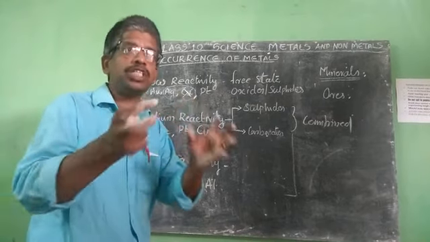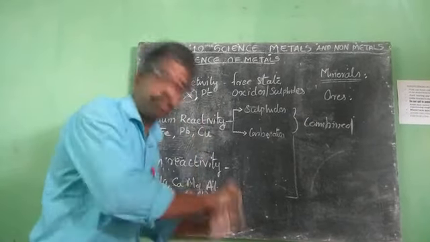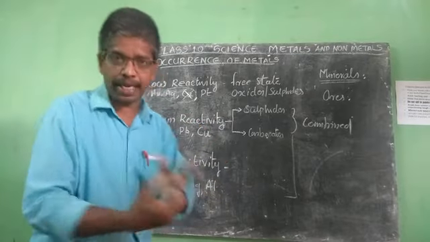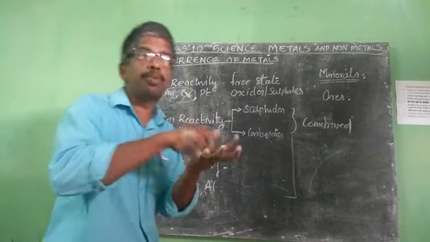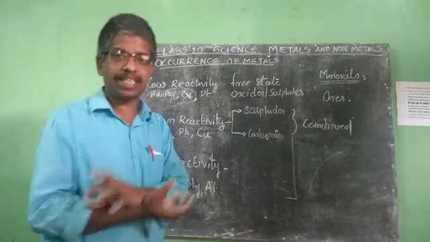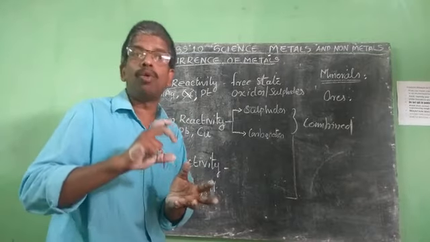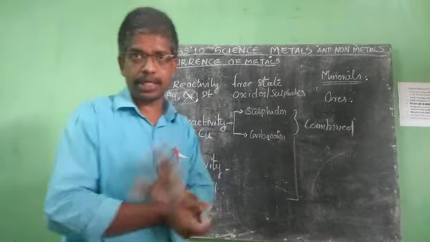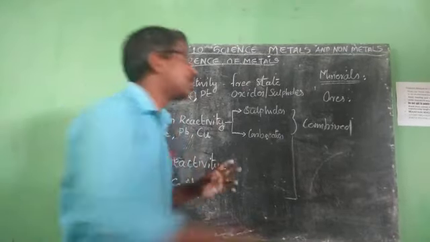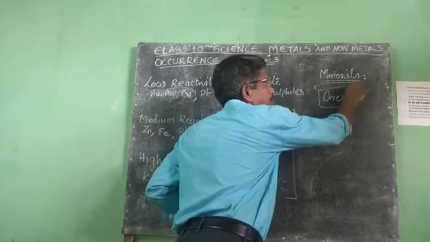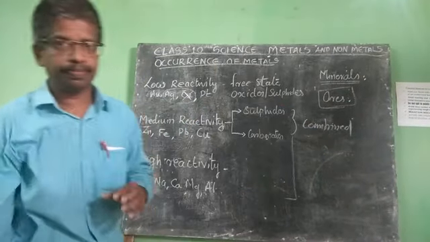So the minerals which are suitable for separating metals, from which metal can be profitably extracted, or which contain a higher percentage of metals, are known as ores.